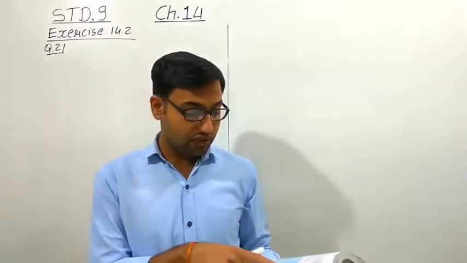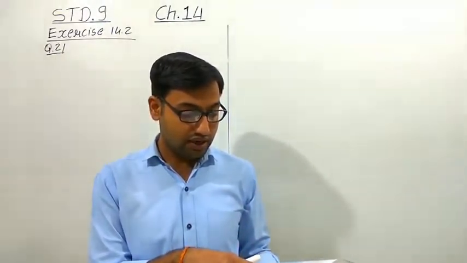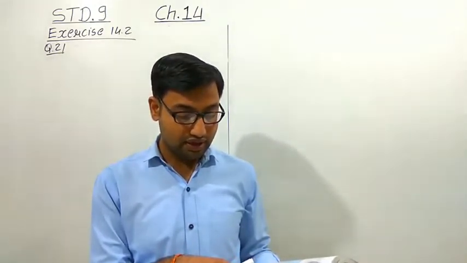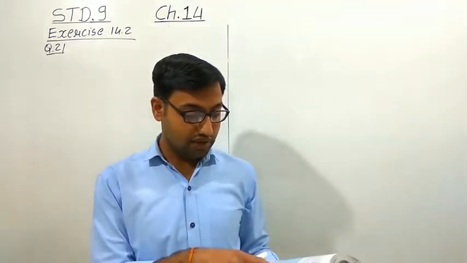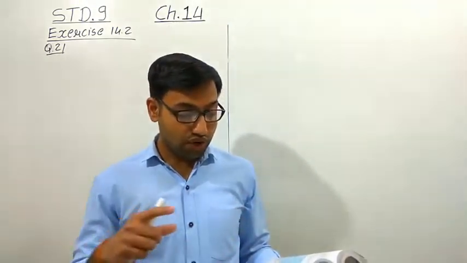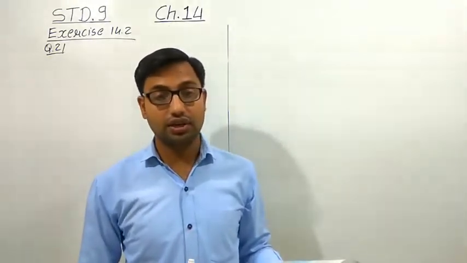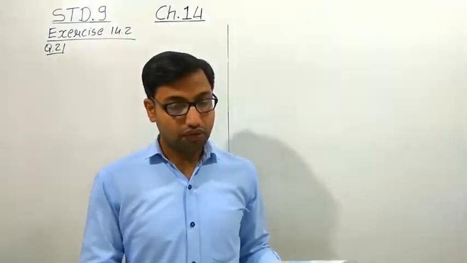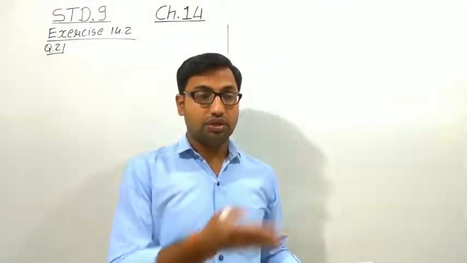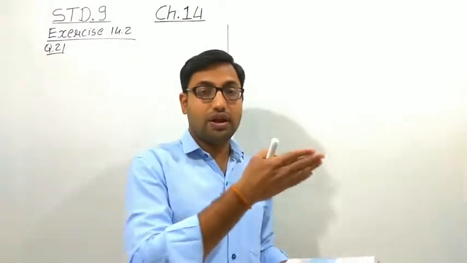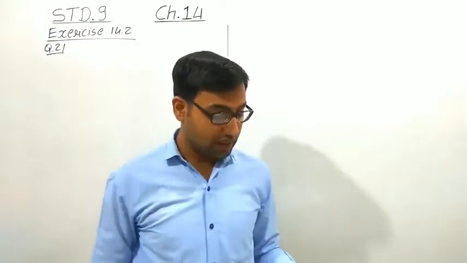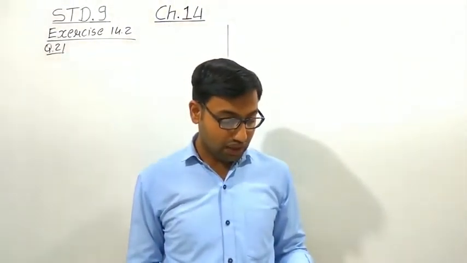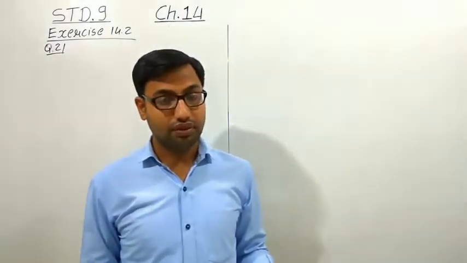In the first row it is 5, 3, 10, 20, 25, 11, 13, 7, 12, 31, 19, and in this way 40 distances are given, of 40 engineers from their home to the place of work. We have to prepare a grouped frequency distribution table.